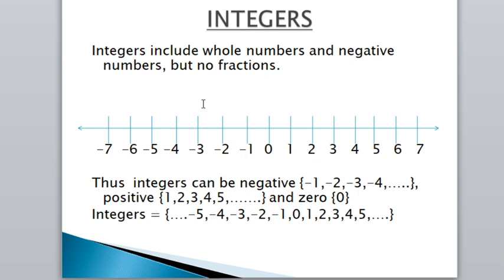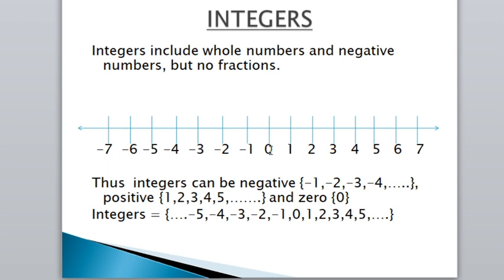So how to place the integers on a number line? Already I told you what a number line is. Now we have to place integers here. First of all, we will draw a straight line and then we will place the values with equal intervals, and here we place the 0.